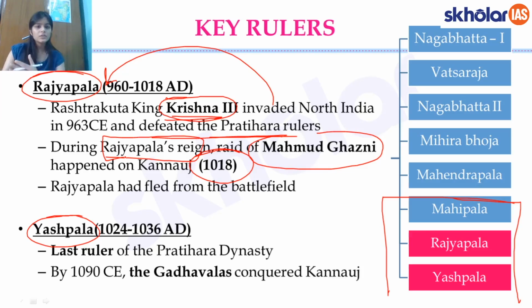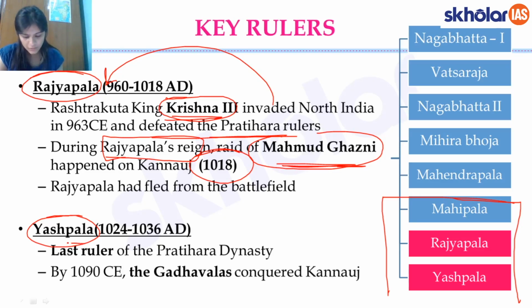You can compare it to the times when Nagabhatta II and Vatsaraju I were essentially containing the Arabs, and now the Arabs have started to assert more than the Pratiharas. So it's an indication of the decline of the Pratiharas and the increasingly growing power of the Arabs. So this was another thing you can remember. Who was the Pratihara ruler when Ghazni invaded? Rajyapala, and Rajyapala fled from the battlefield.